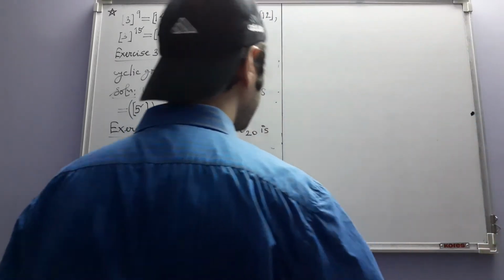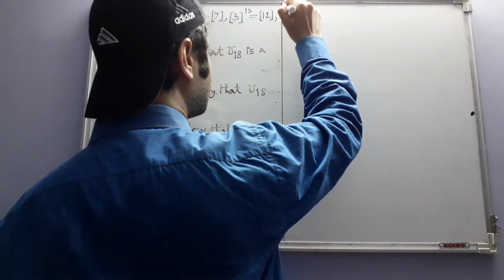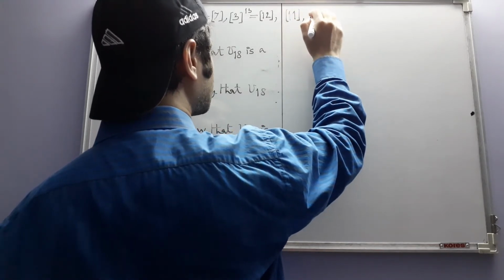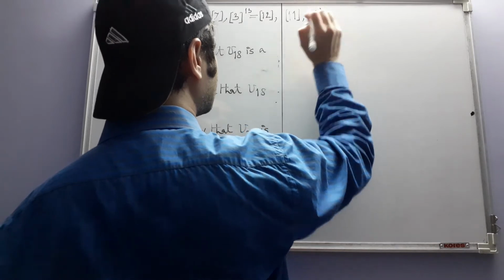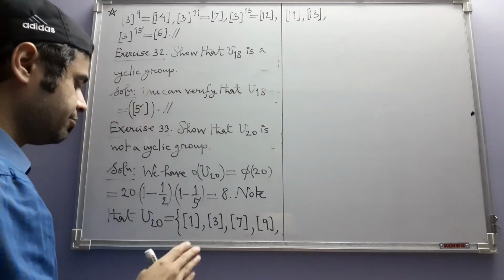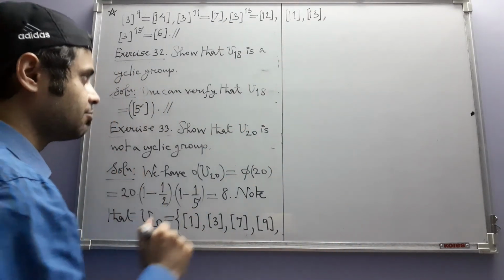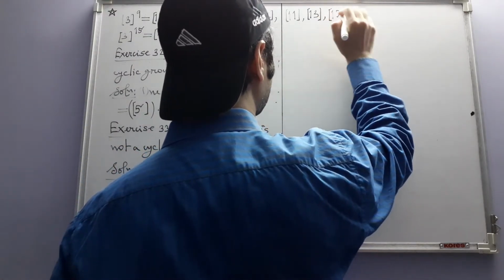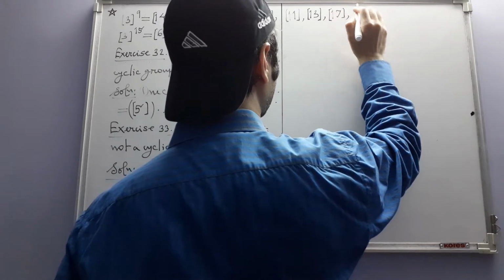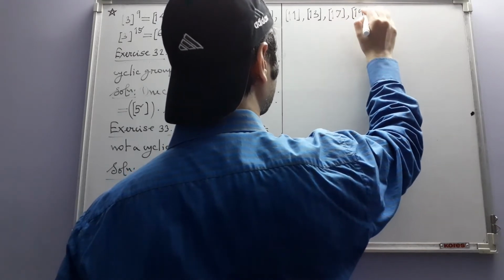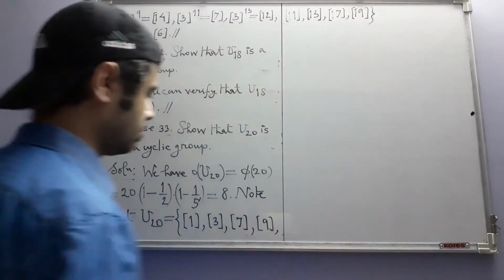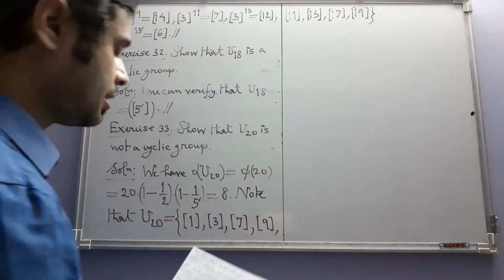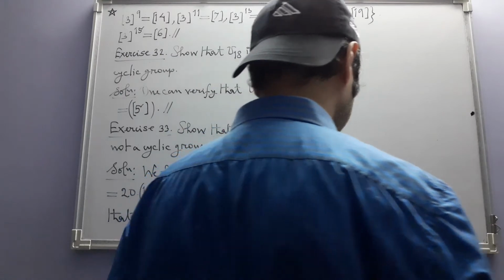Then what else? 11, 13, 14, 15, 16 won't be there, 17, and 19. So 1, 2, 3, 4, 5, 6, 7, 8. So these are the elements of U20.